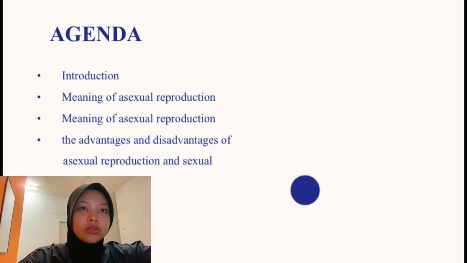Today I will be presenting to you about chapter 5 in AGR 122, that is plant reproduction. There are 4 agendas in this topic that I will be presenting to you. The first one is the introduction. The second one is the meaning of asexual reproduction. The third one is the meaning of sexual reproduction. And the fourth one is the advantages and disadvantages of sexual reproduction and asexual reproduction.